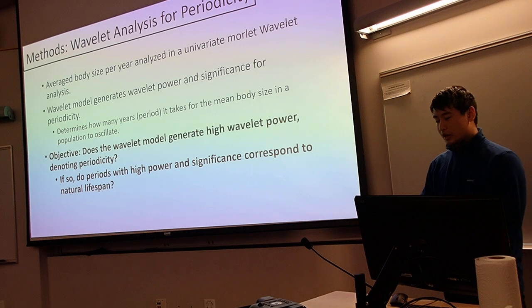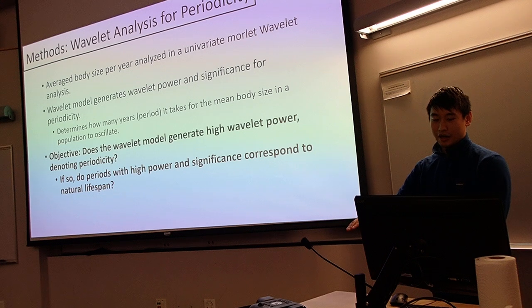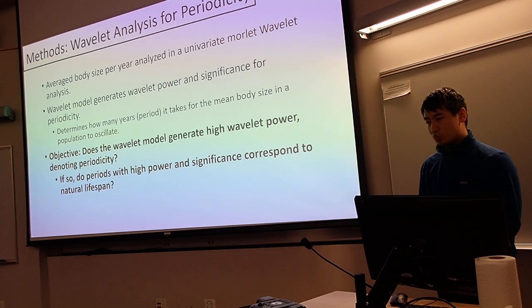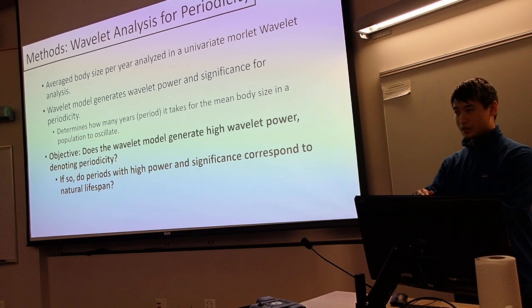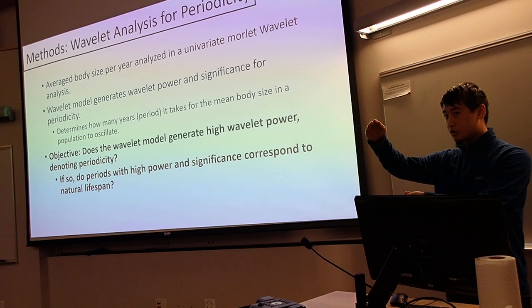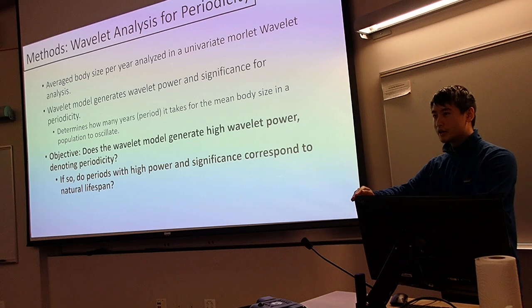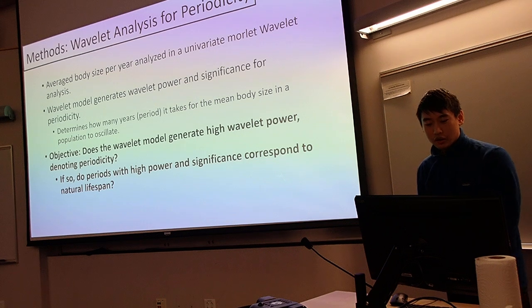And so periodicity, in simplest terms, is how many years it takes for that average body size to oscillate from a low back up to a high and low again. We use that as a proxy to signify cyclic population dynamics, where you'd expect to see a low followed by a rise, possibly a dominance if storage effect is occurring, and then a subsequent fall, and then repeated iterations of that over our time series in a cyclic pattern.